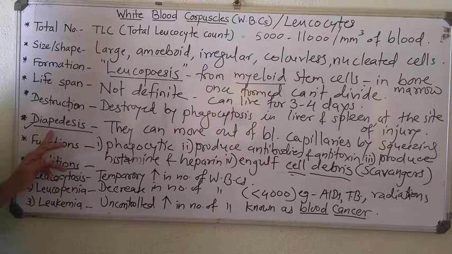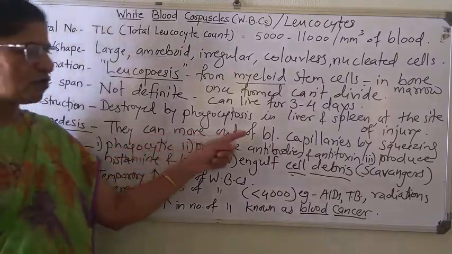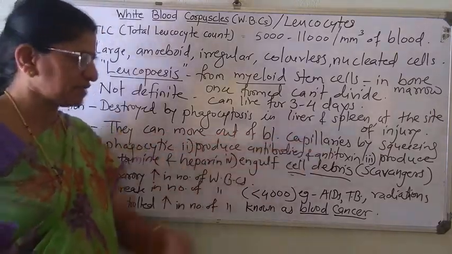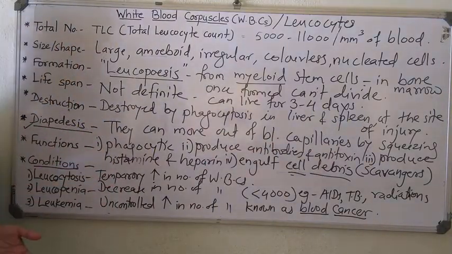Then diapedesis is one of the phenomena which occur in WBCs. They can move out of blood capillaries by squeezing, to kill the pathogens which are infecting body cells. That condition is known as diapedesis.